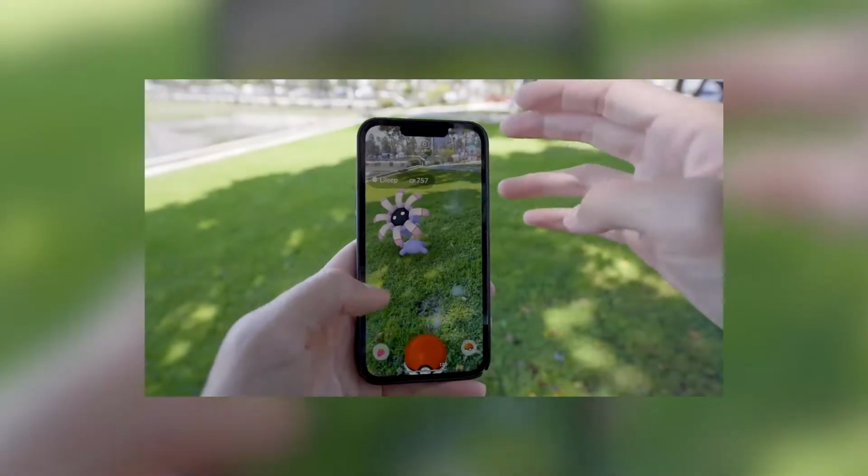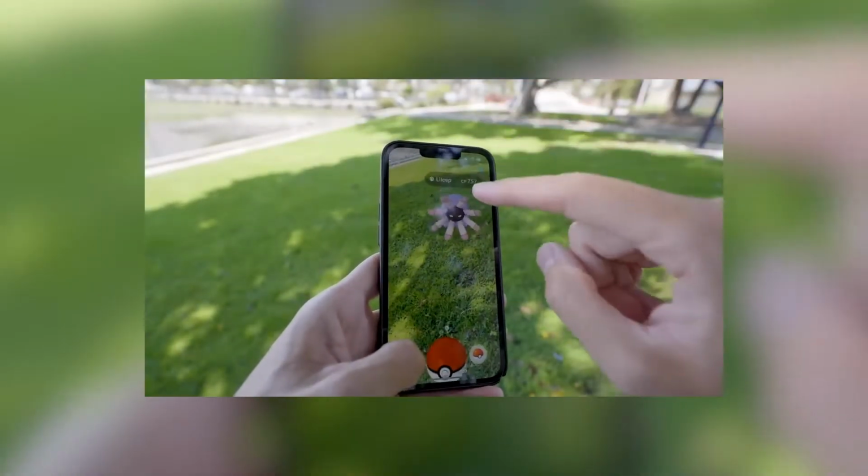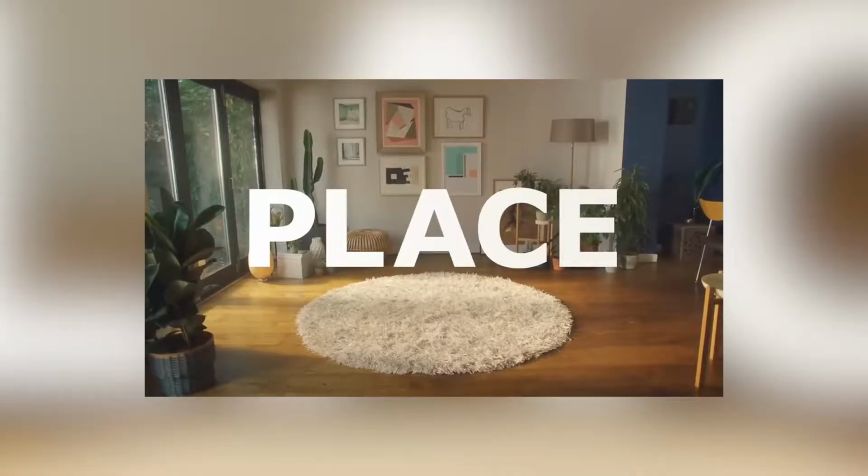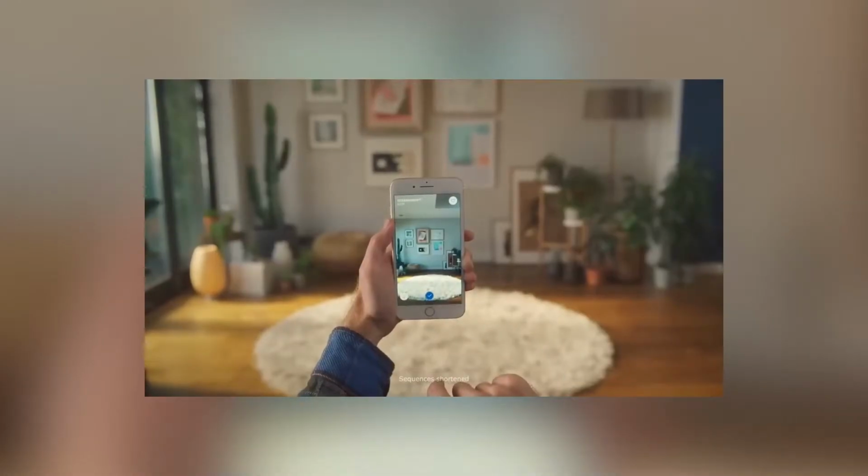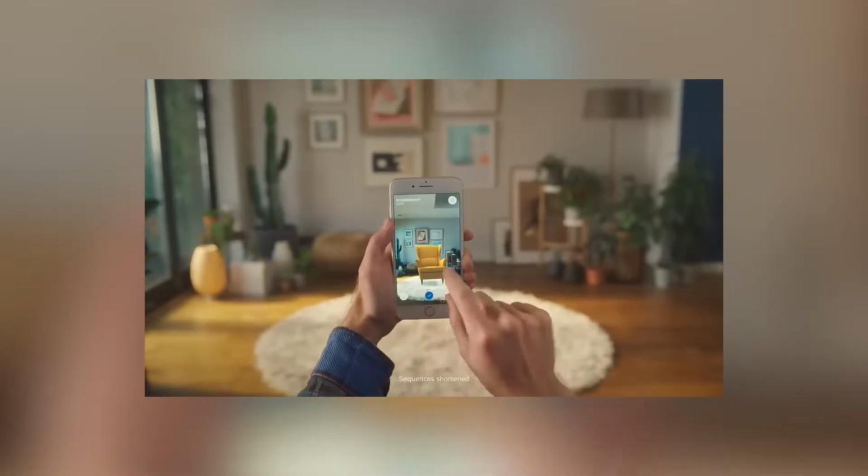Pokemon Go is another example because it adds a game layer on top of the world that we already know. Another famous example is the IKEA Place app, where users can use augmented reality to place virtual furniture in their space so they can easily try before they buy it without leaving the comfort of their own homes. And this is known to help businesses reduce product returns and increase conversions.